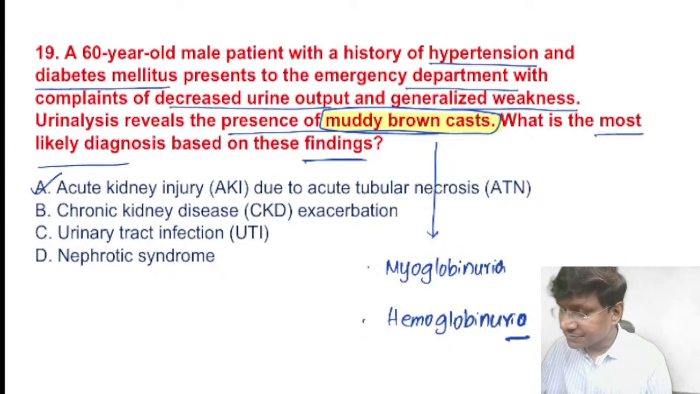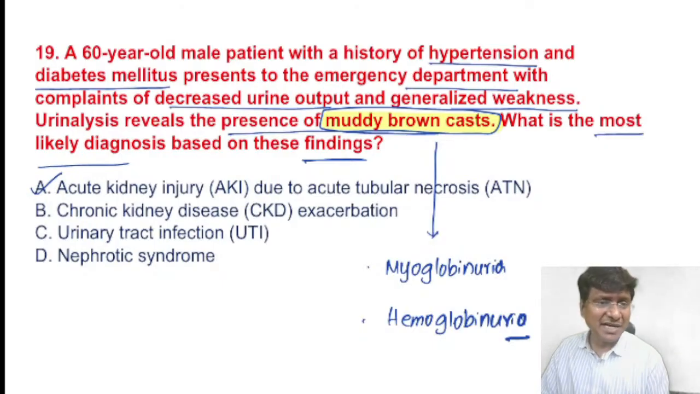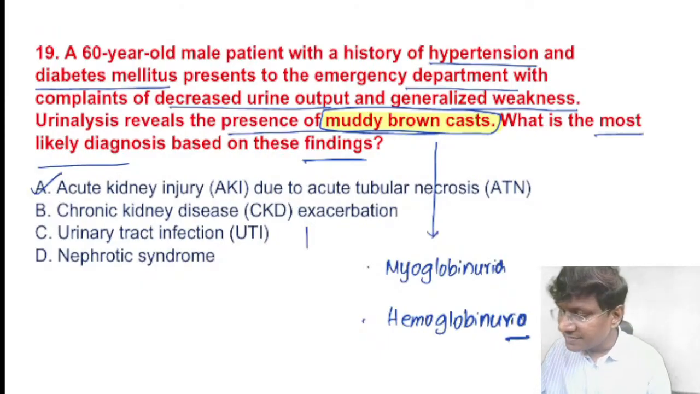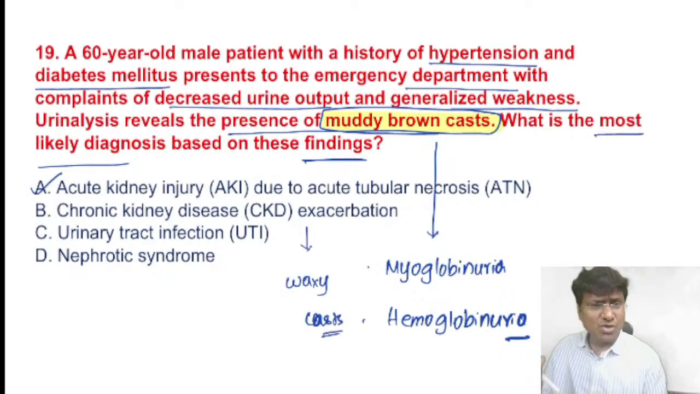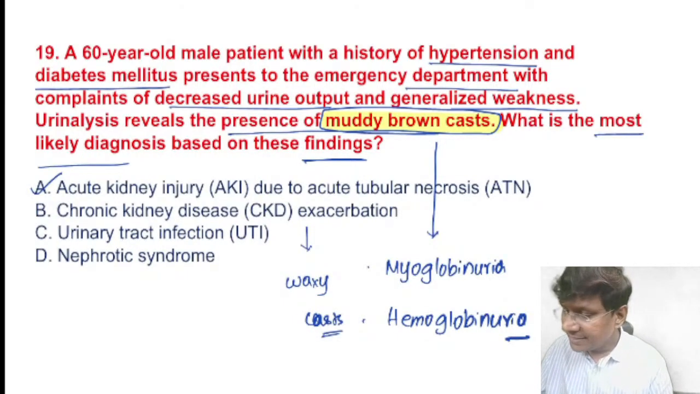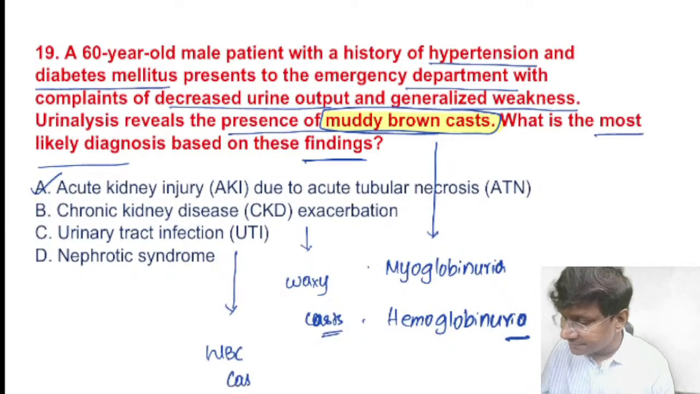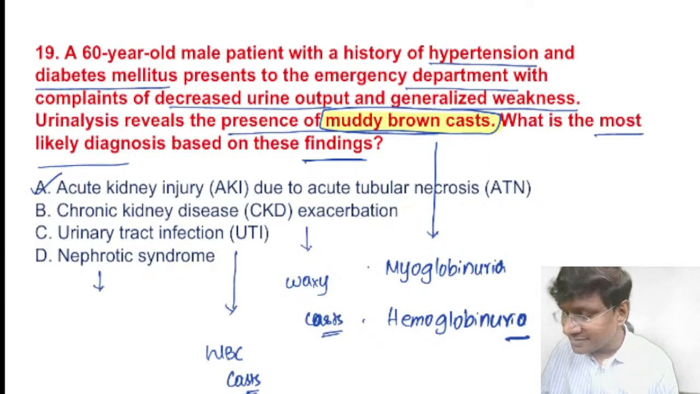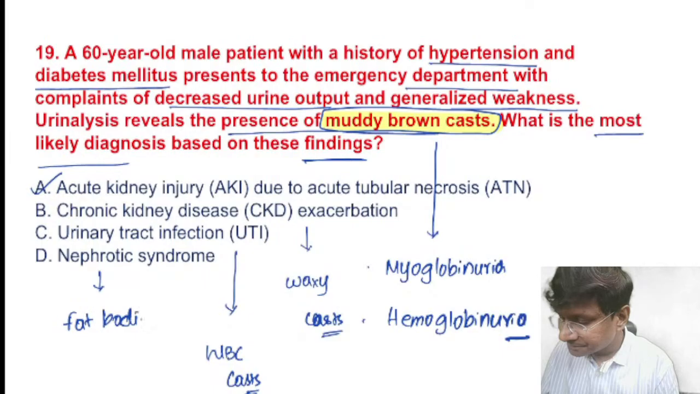Whereas, take the features of the other options given to you. In CKD, you can have waxy casts, though they are not always present. In urinary tract infection, you will have WBC casts. Whereas in nephrotic syndrome, you will have the presence of fat bodies in the urine.